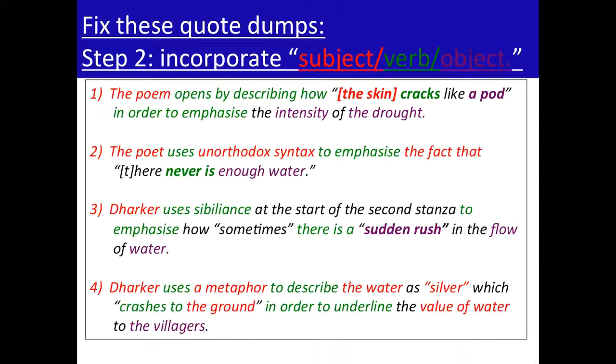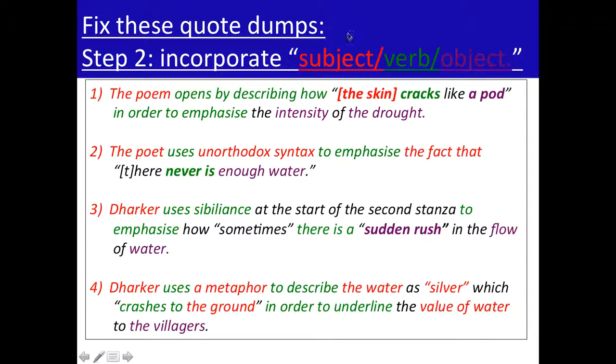Darker, subject of the sentence, uses sibilants at the start of the second stanza to emphasize how sometimes, as an adverb, there is a sudden rush in the flow of water. Darker is the subject noun, uses a metaphor, another subject noun, to describe the water as silver which crashes to the ground, in order to underline the value of water to the villagers.